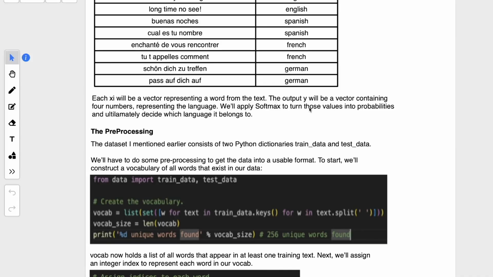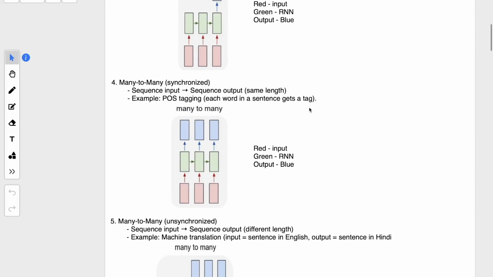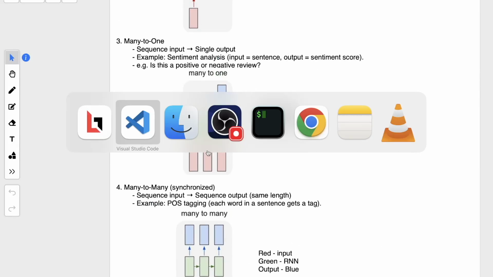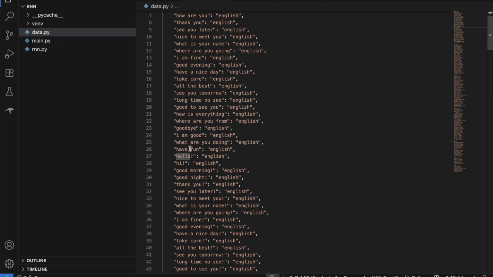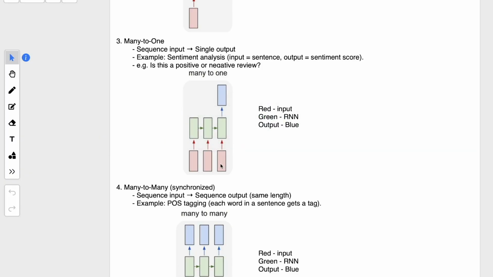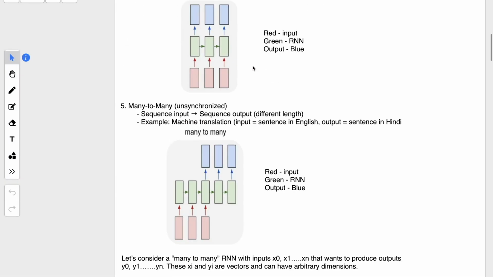Here is an example where we are passing multiple inputs, as we are passing multiple words in it. Each word is a vector, right? As the length of the sentence increases, more vectors will be passed into the neural network. And the output will be a category, what category the sentence belongs to. So this is an example of this type of many-to-one RNN.